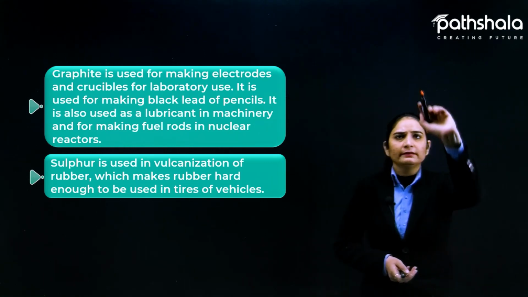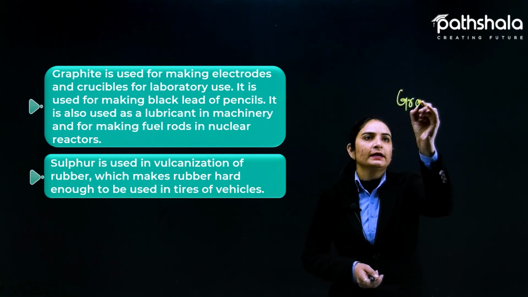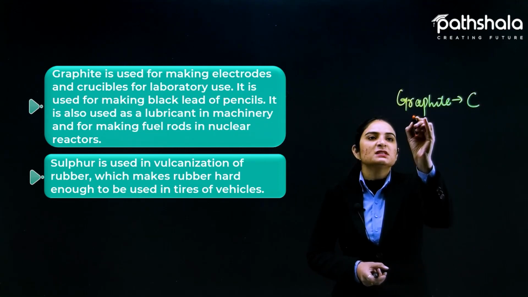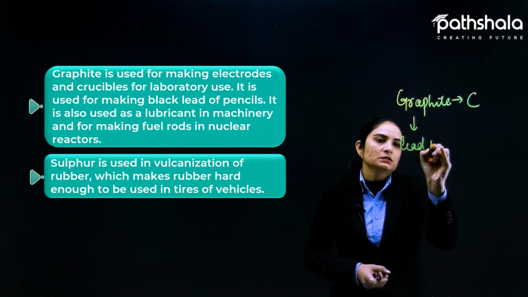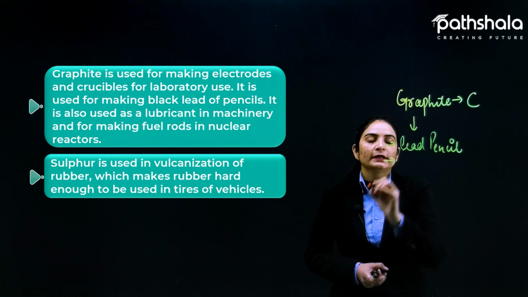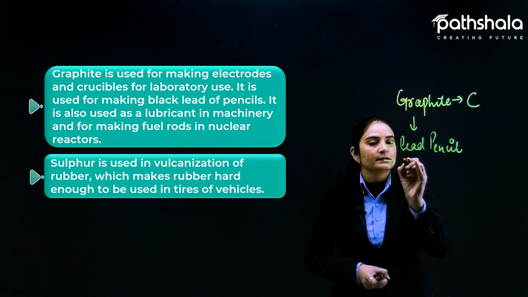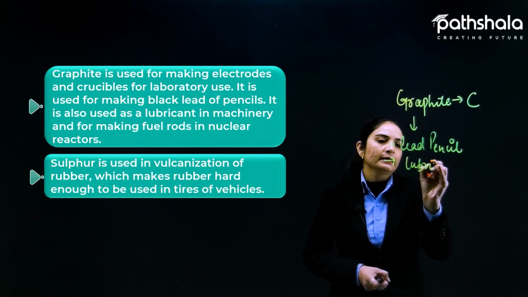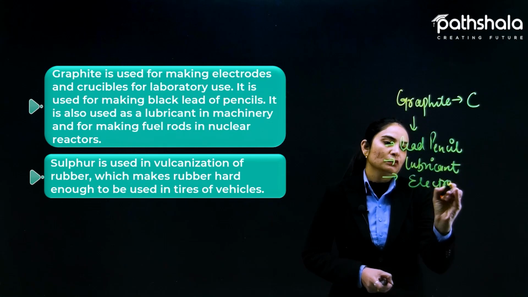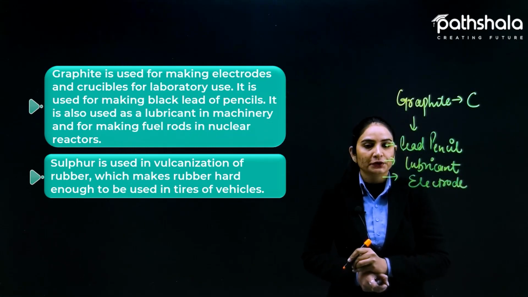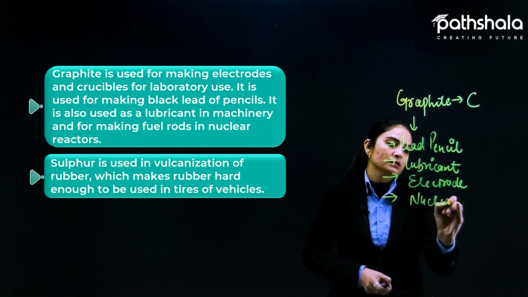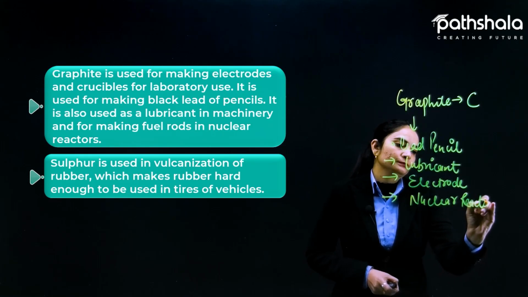So we have seen that graphite is a form of the non-metal carbon, which is used in lead pencils. The black part of a lead pencil that we write with is graphite. Another use is as a lubricant in machinery. Another is electrodes; graphite plays a very, very important role. And another is nuclear reactor fuel.